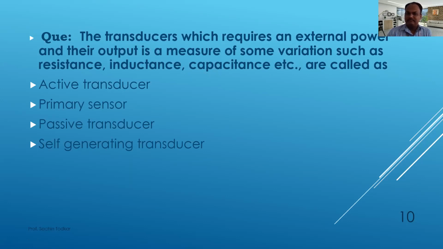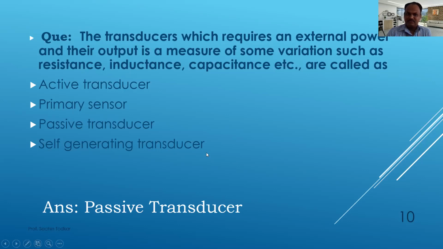External power required means it is a passive transducer. We have to remember that. Okay. If external power is not required, then it will be called as active transducer.